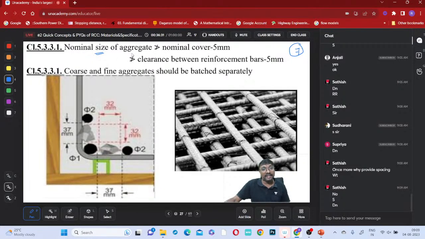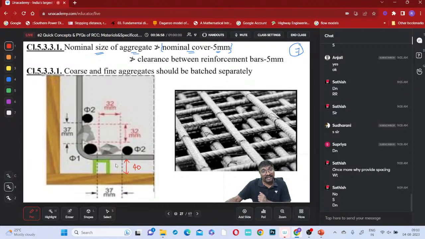The nominal size of the aggregate should not be greater than nominal cover minus 5 millimeter. Now it is a clear nominal cover. What is that nominal cover? Is that clear, everyone? Nominal cover means this is the cover you are having. If you observe from here to here, let us say it is 40 millimeter.